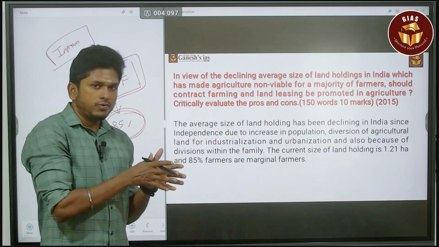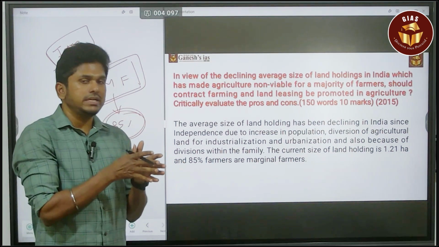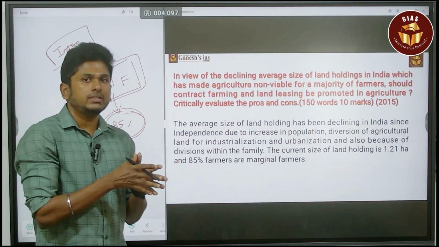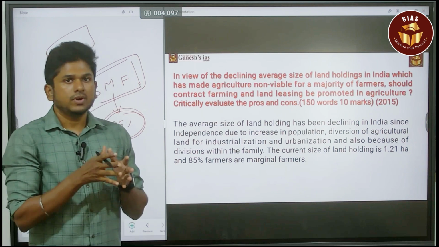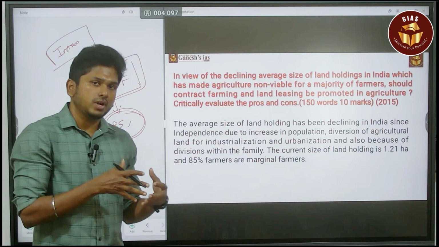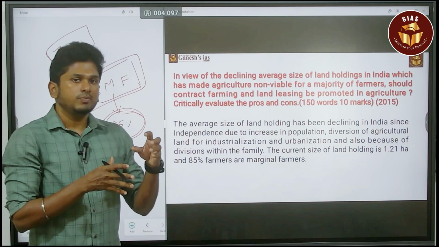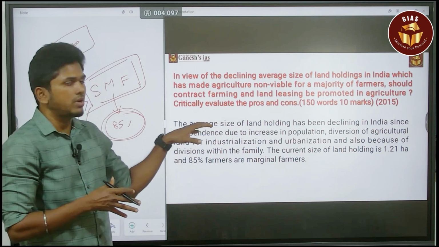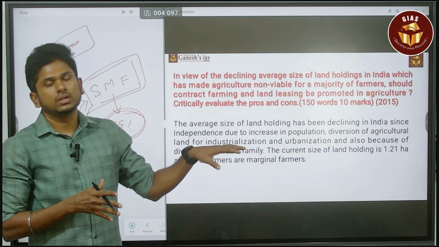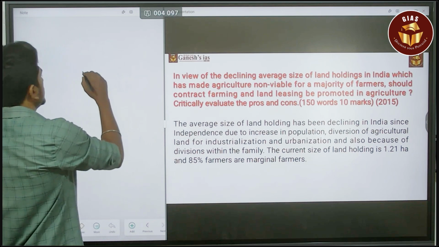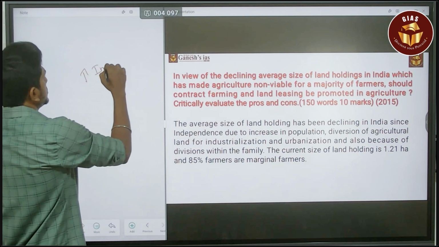We came from independence and we did the land reform policies. By the way, we provided land to everyone. For equitable distribution, we did it. But there were many flaws. Afterwards also, we tried to reform it, but still the issue of small and marginal farmers keeps growing. So why is it happening? The reason is the growth of industrialization.